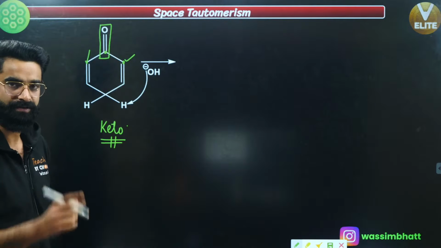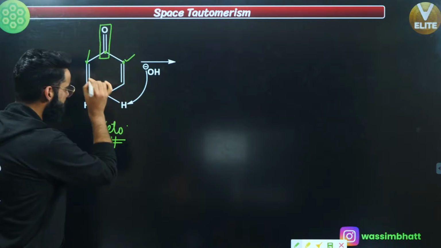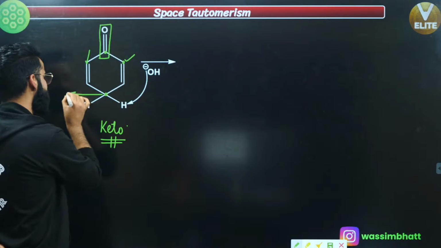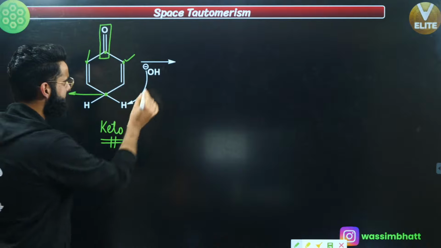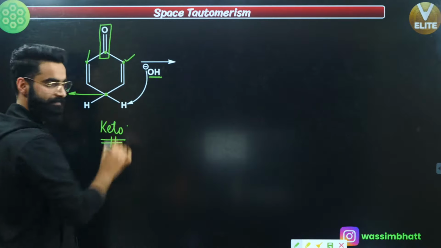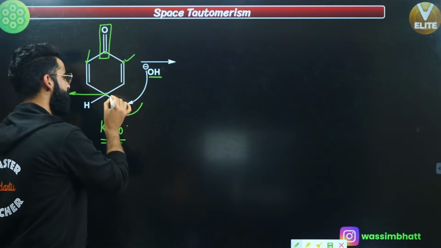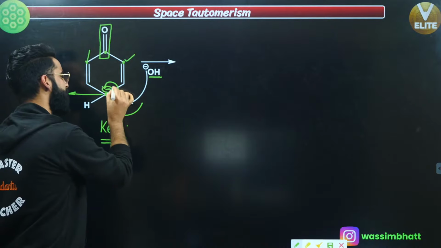Now what is going to happen? See guys, look at this position right here. This is a carbon, okay? This carbon is sp3 hybridized, right? What is going to happen? This OH negative is going to take one of the H positive out from this position, so that there will be negative charge on this carbon right here, okay?